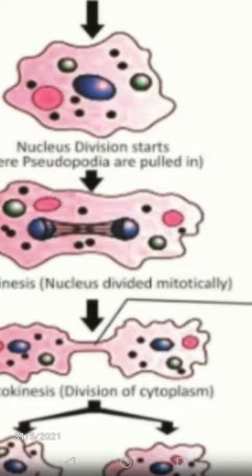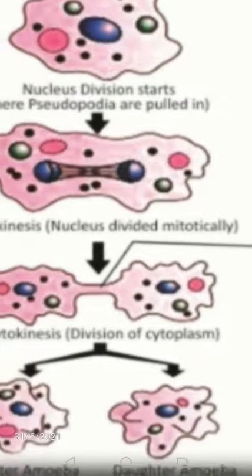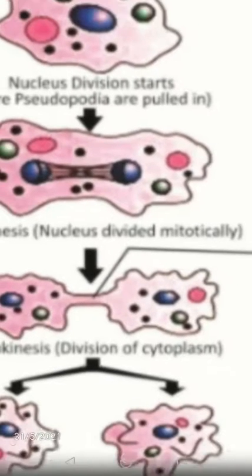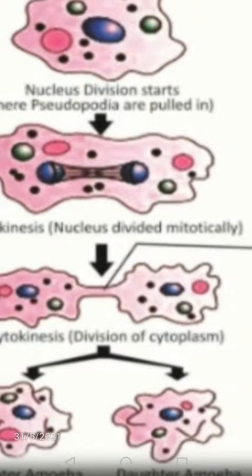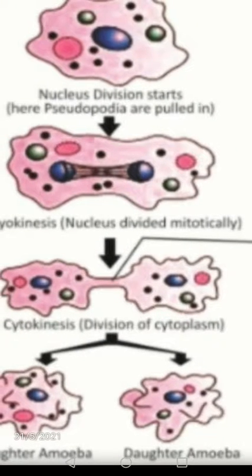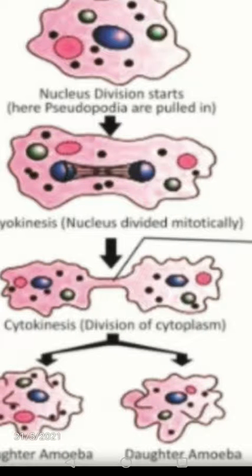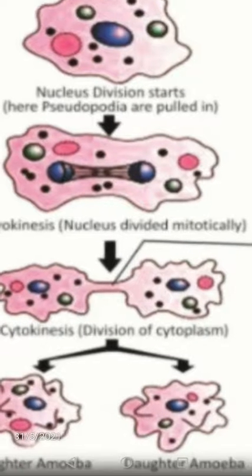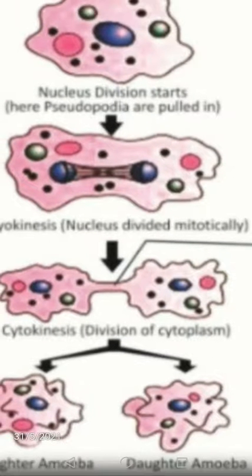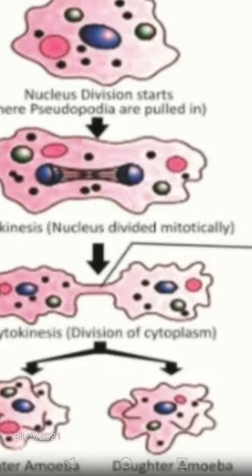The cell then constricts. Constrict means just in the middle it starts to wrinkle or shorten. That is what they call constricting in the middle. So the cytoplasm divides and forms two daughter cells. So this is the simple binary fission example in amoeba.